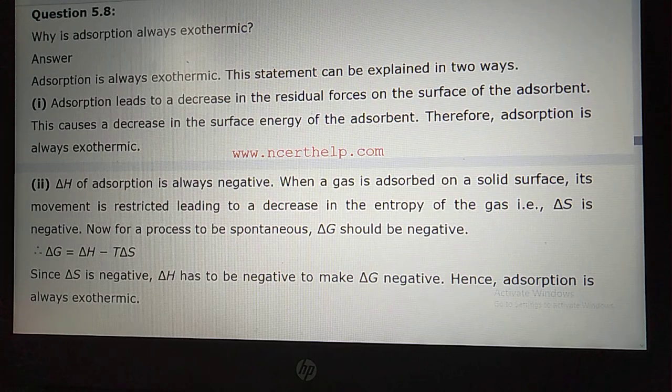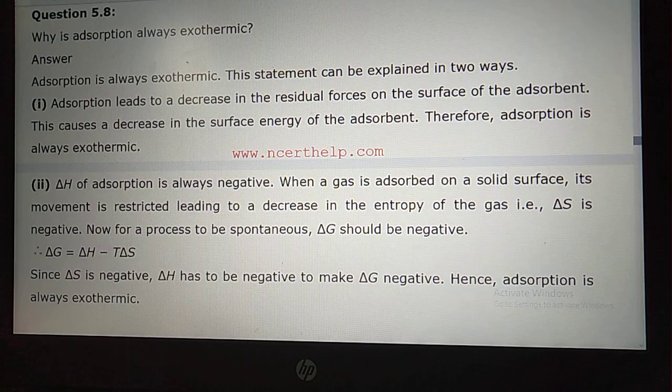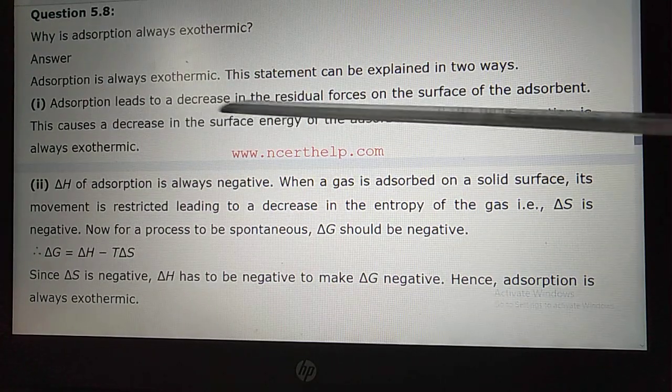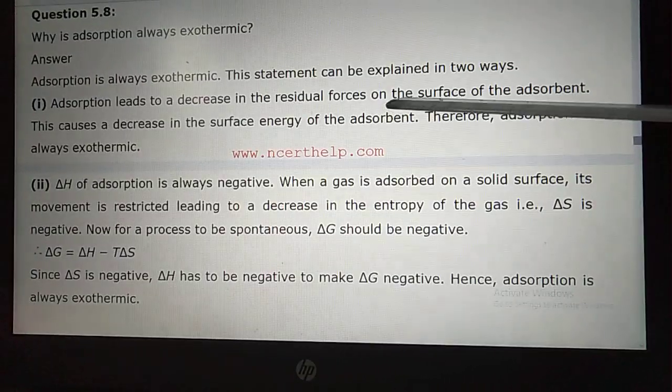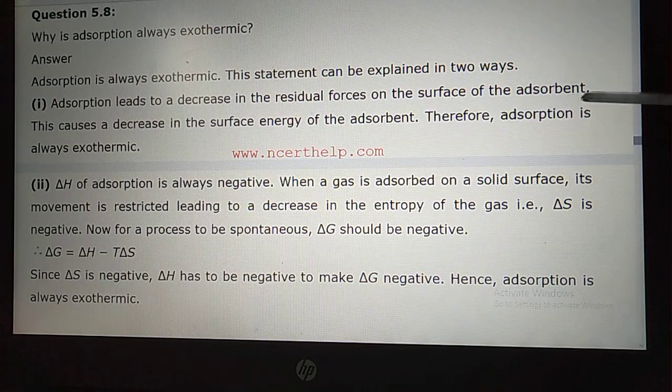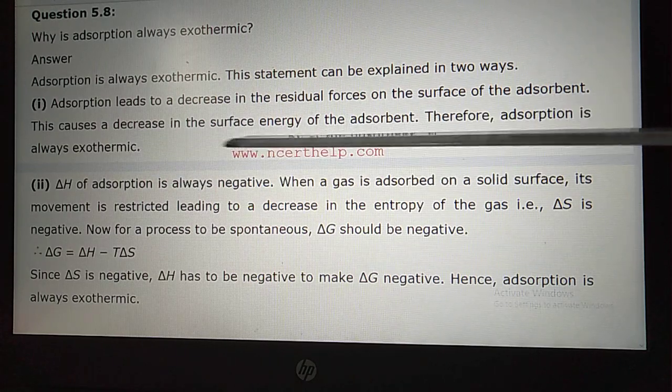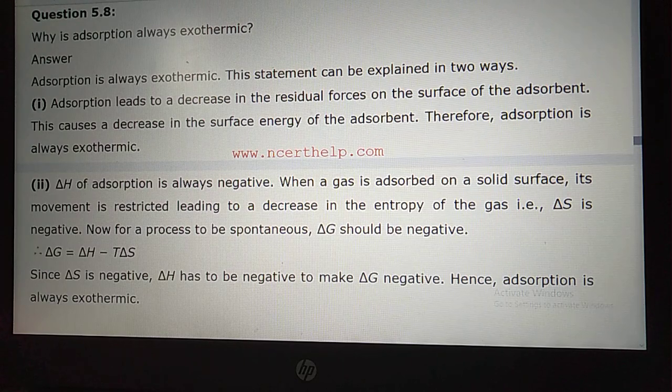Why is adsorption exothermic? Students, adsorption leads to a decrease in the residual forces on the surface of the adsorbent. This causes a decrease in the surface energy of the adsorbent. So residual forces means residual energy. When adsorption occurs, residual energy, that is surface energy, is released. Therefore, adsorption is always an exothermic process.